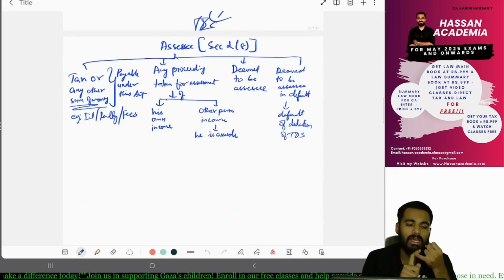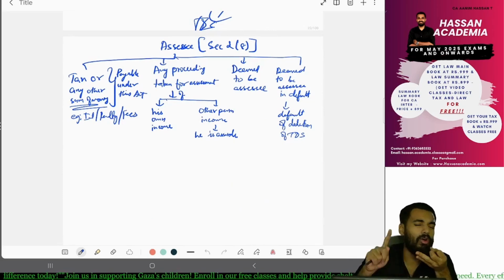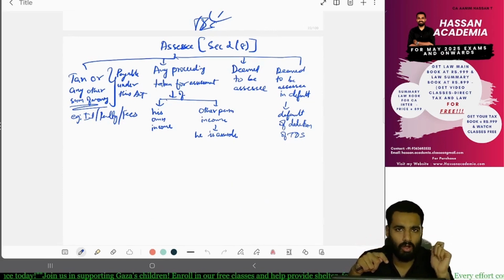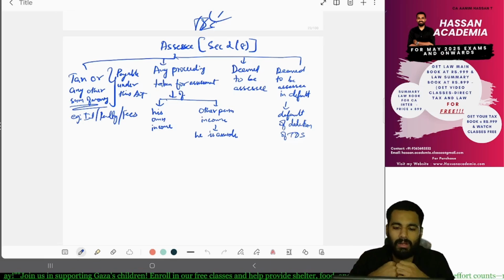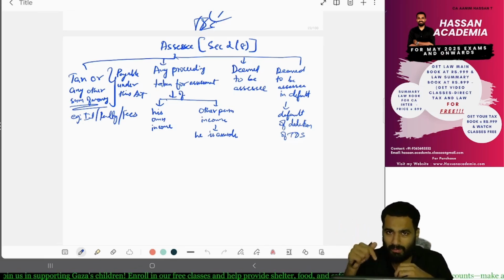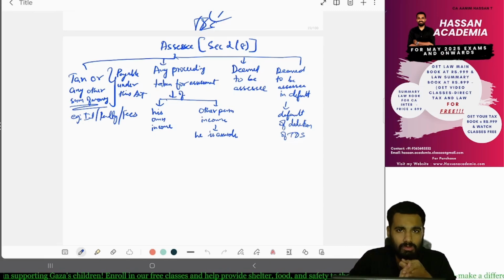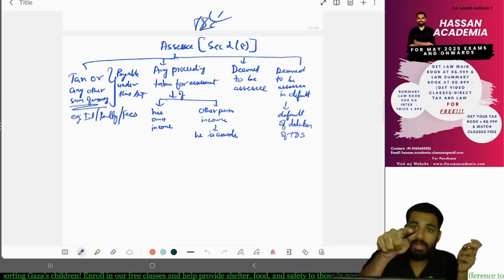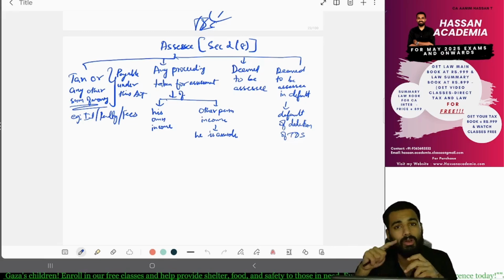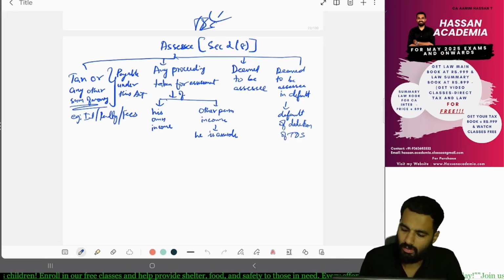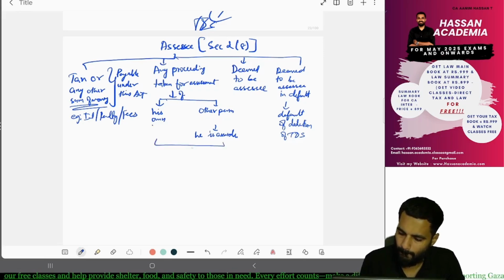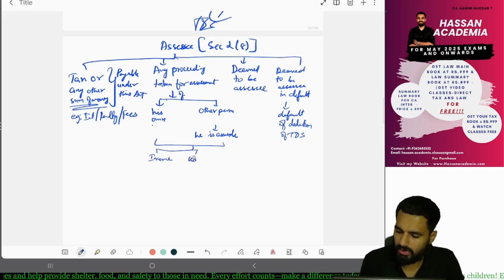What is an assessee? Any kind of tax you are paying, or any other sum of money you are paying, such as interest, penalty, fee and all, to whom? To the income tax department. Under this act you are paying to the income tax department. Next, any proceeding taken on your income or any other income, loss, or any refund.